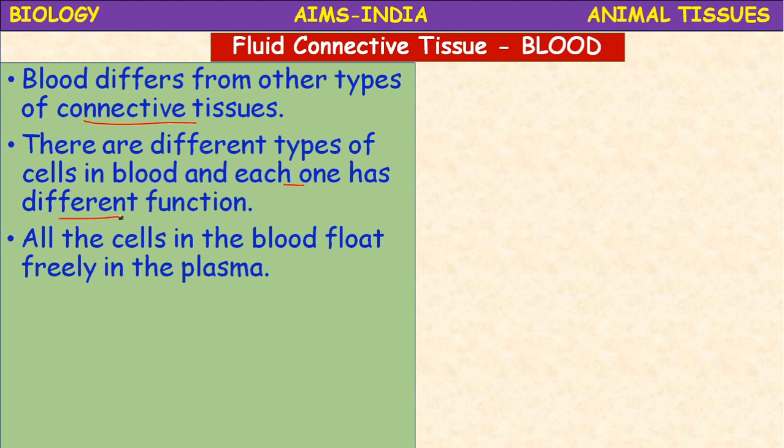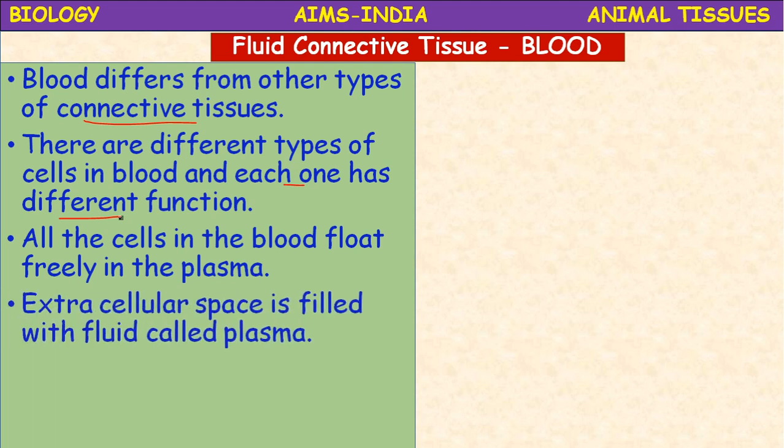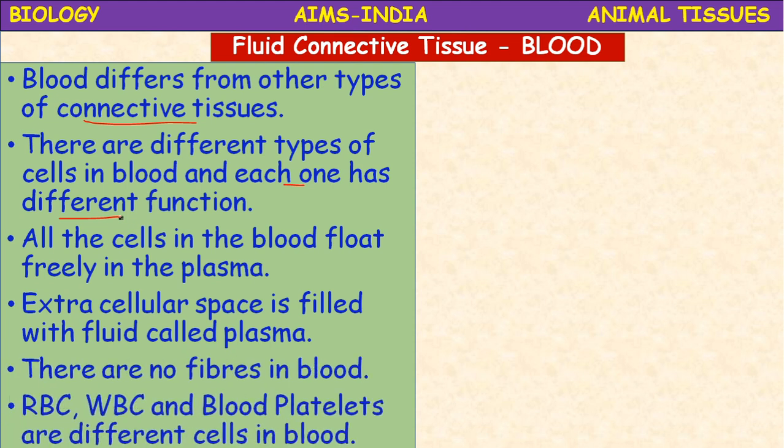So blood differs from other types of connective tissues. There are different types of cells in the blood, and each one has a different function. All the blood cells float freely in the plasma, the matrix of the blood. What is plasma? It is an extracellular fluid. This extracellular space is filled with a fluid called plasma. There are no fibers in the blood.